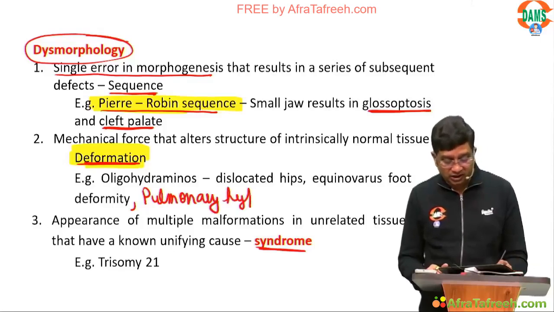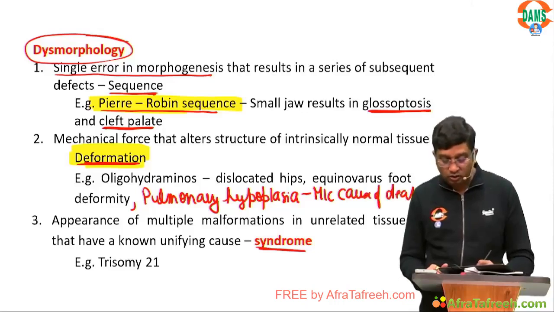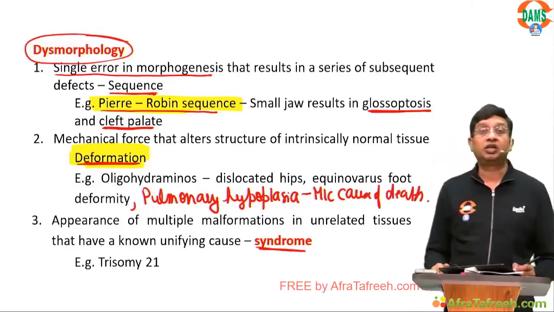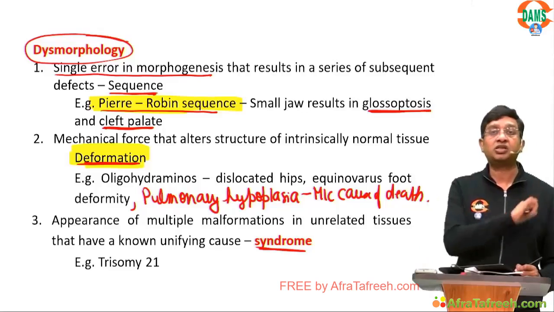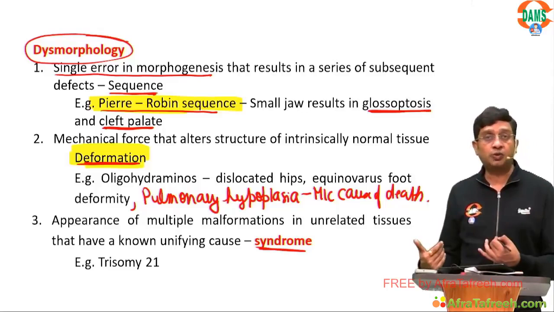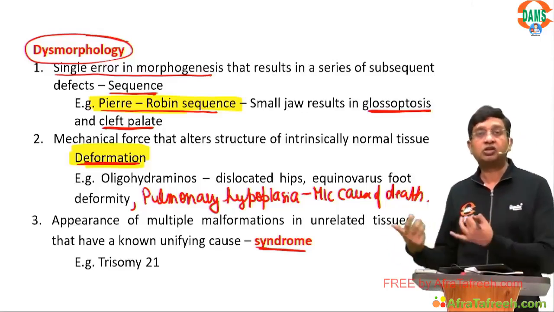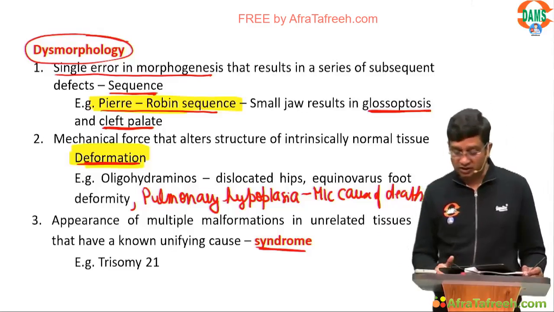It can result in pulmonary hypoplasia, which is the most common cause of death in oligohydramnios. And the question can be, which is the most common cause of death in autosomal recessive polycystic kidney disease? Renal problem, oligohydramnios causing pulmonary hypoplasia, which is the most common cause of death, right?